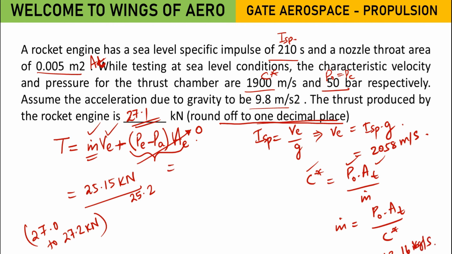When I substitute 13.16 into 2058, I am getting about 27.1 kilonewton. Okay, this is the answer, right? Please check that the answer ranges from 27 to 27.2 kilonewton.